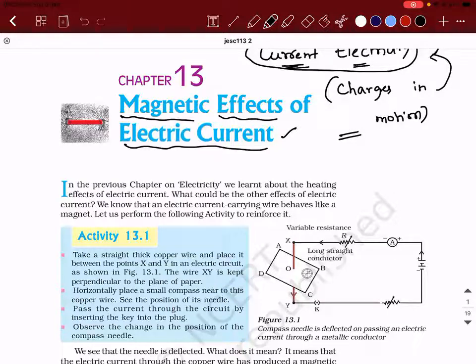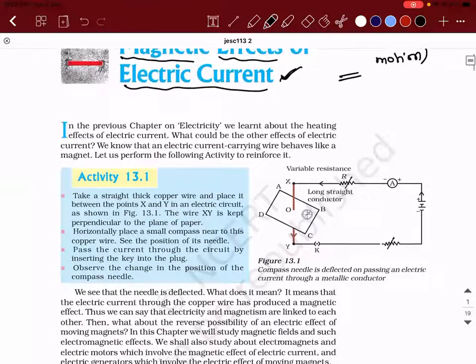The effect of magnets when electricity is passed. Not exactly. Magnetic effects of electric current means here there is no magnet at all in the first place. What they are trying to say is that around the presence of electric current, you can find magnetism. That is the meaning of magnetic effect of electric current. Okay, so that's what they're saying.